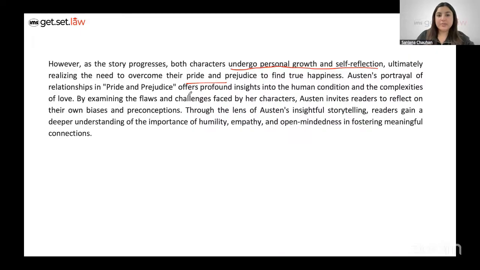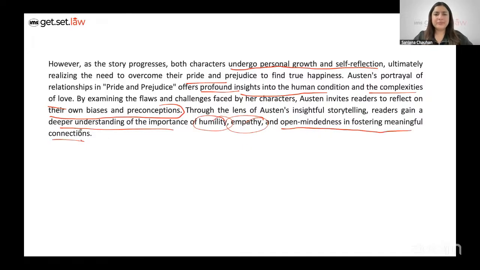Now, relationships offers profound insights into the human condition, right? And the complexities of love. By examining the flaws and challenges faced by her characters, Austen invites readers to reflect on their own biases and preconceptions, right? Which is why, through the lens of Austen's insightful storytelling, readers gain a deeper understanding of the importance of humility, empathy, and open mindedness in fostering meaningful connections.